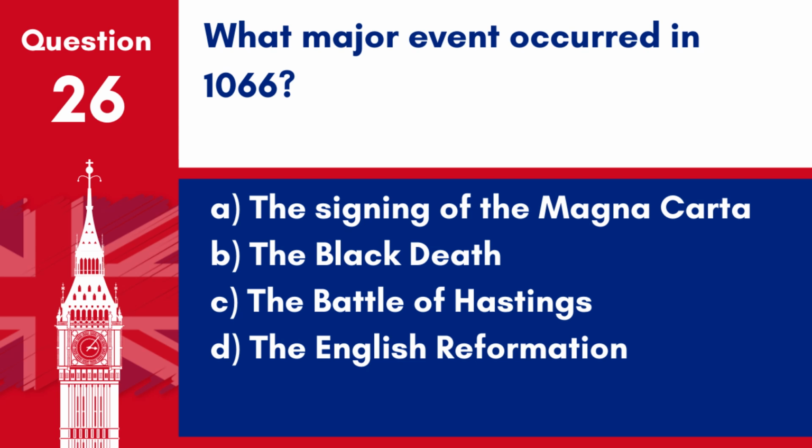Answer: C. The Battle of Hastings. The Battle of Hastings occurred in 1066, marking the beginning of Norman control over England.